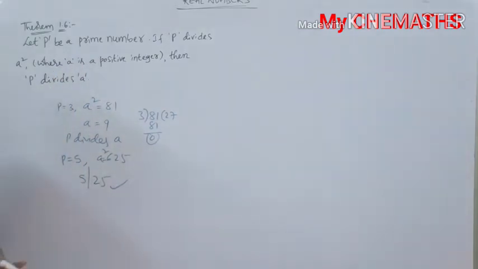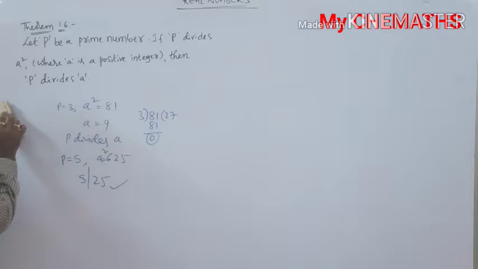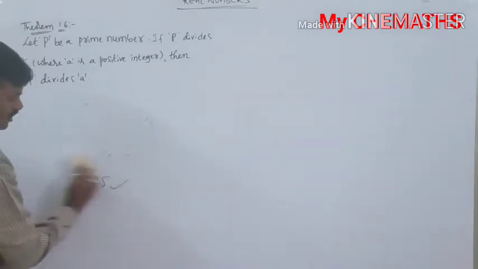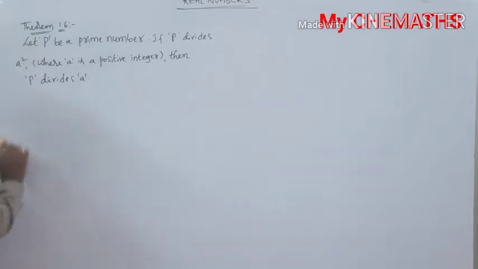Understood. Now how do we prove it? We prove it by using the fundamental theorem of arithmetic.